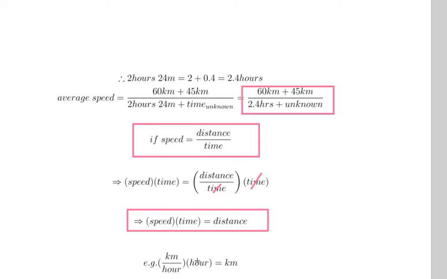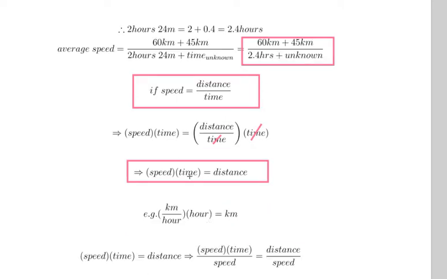Just as a little point in terms of an example, we can know this to be true by analyzing the units, which is called dimensional analysis. If speed is in kilometers an hour, and time is in hours, then you can do quite basic algebra to work this out. The hours cancel, because one's the numerator, one's the denominator, and therefore you're only left with kilometers, which is the unit for distance. So it is definitely true: speed times time is distance.